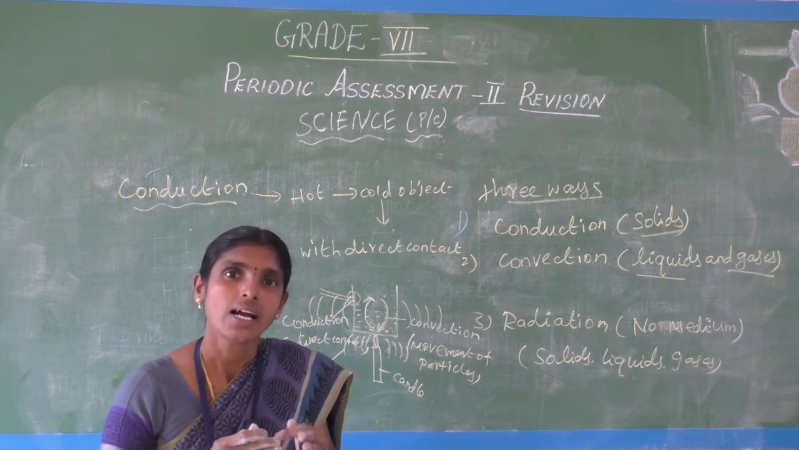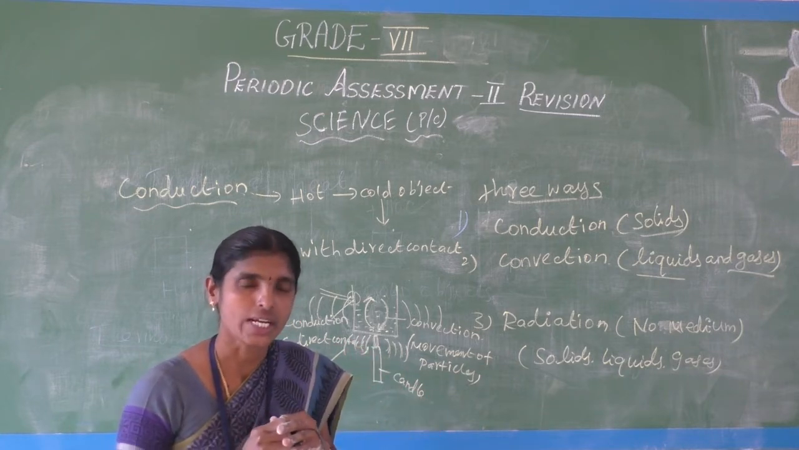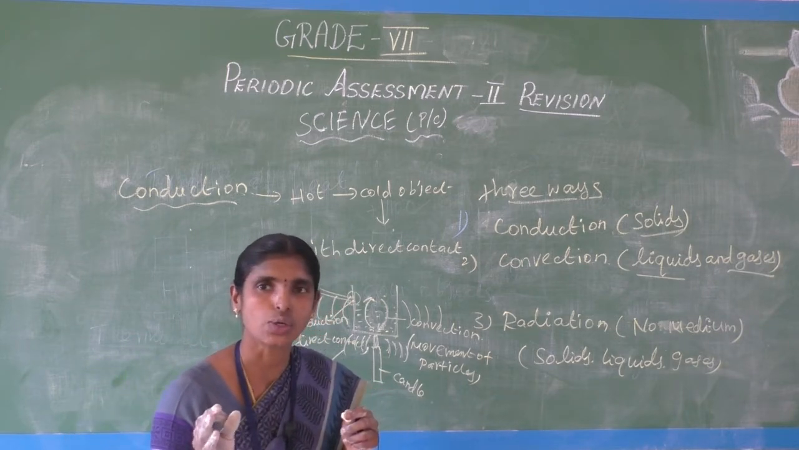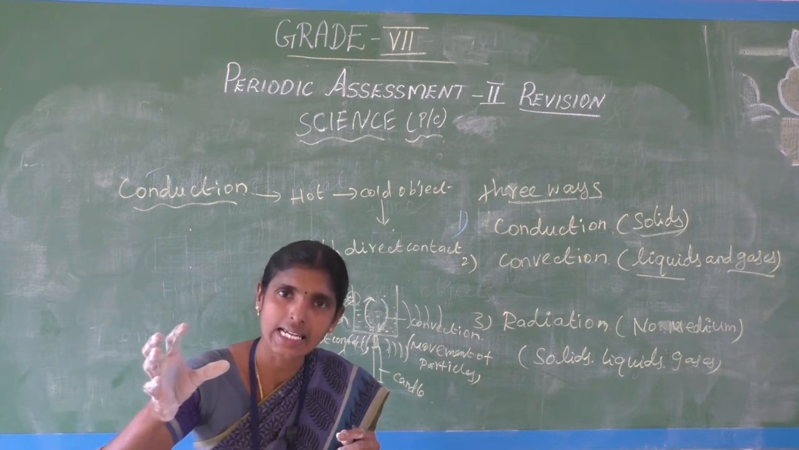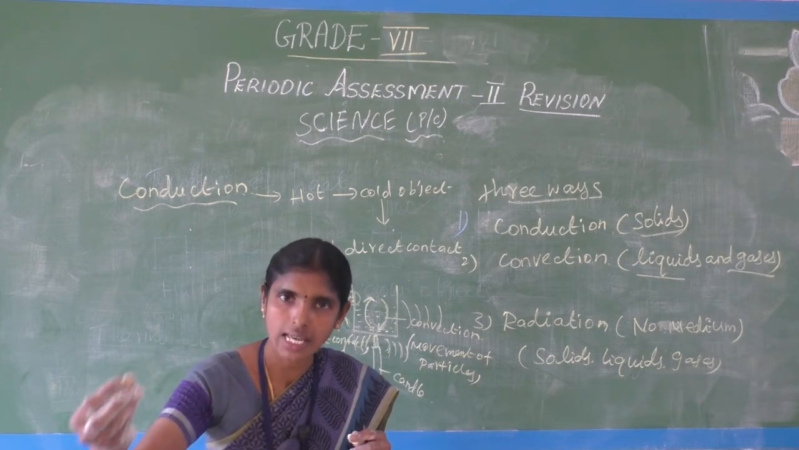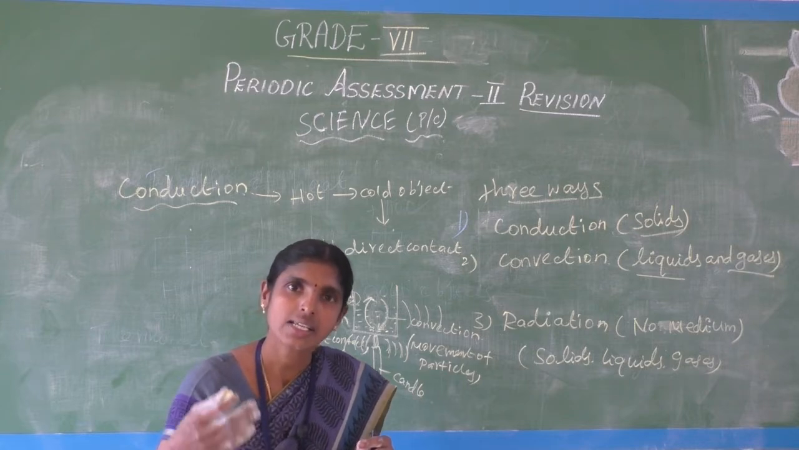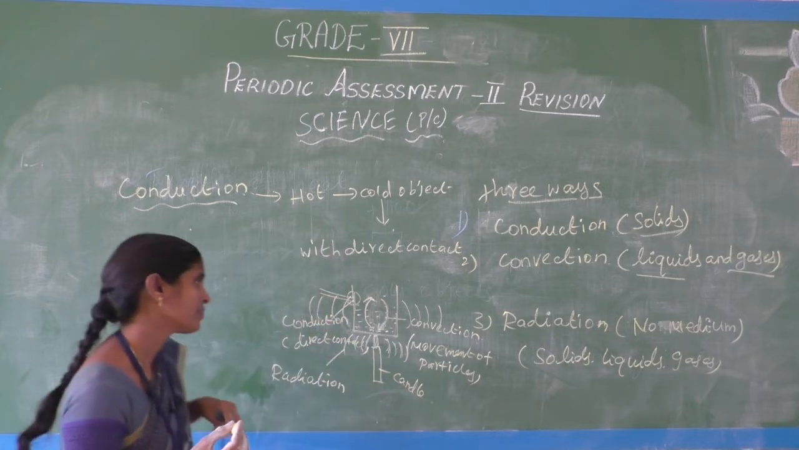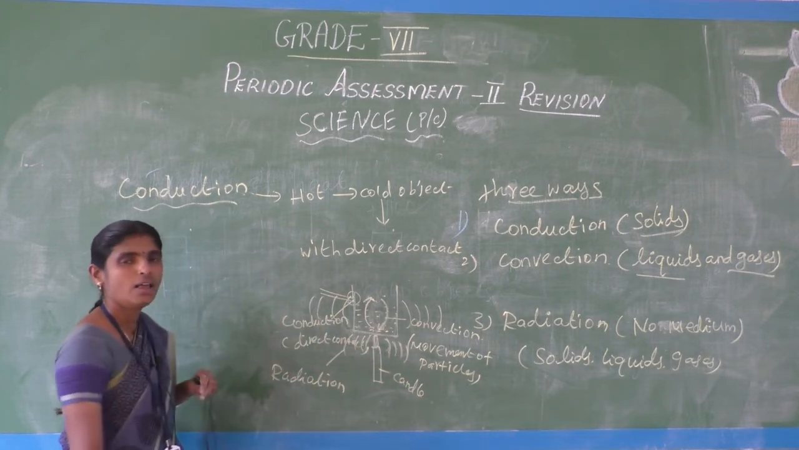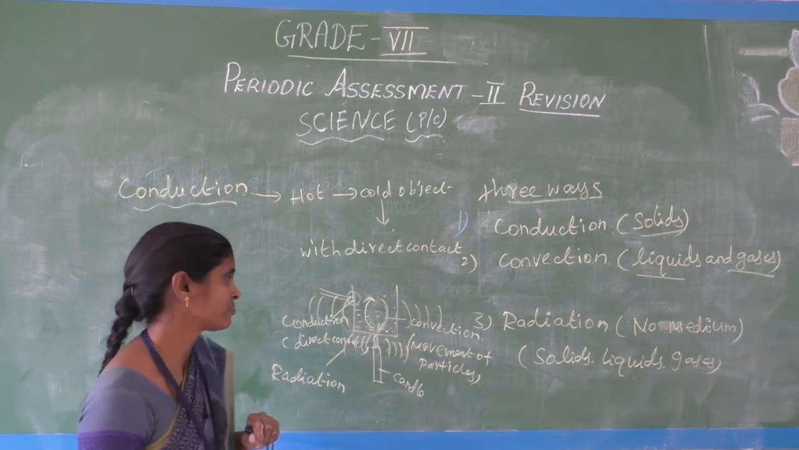What is meant by radiation? Any hot object emits heat rays, and that is called radiation. Radiation occurs in solids, liquids and gases. The sun emits heat rays, and the heat rays reach solids, liquids and gases. Radiation occurs in solids, liquids and gases. The hot object emits heat rays, that is called radiation. Are you clear, students?